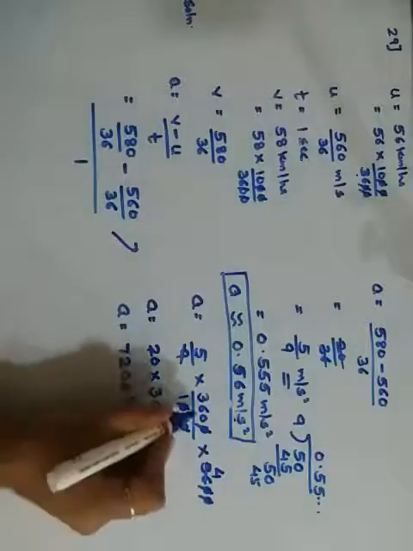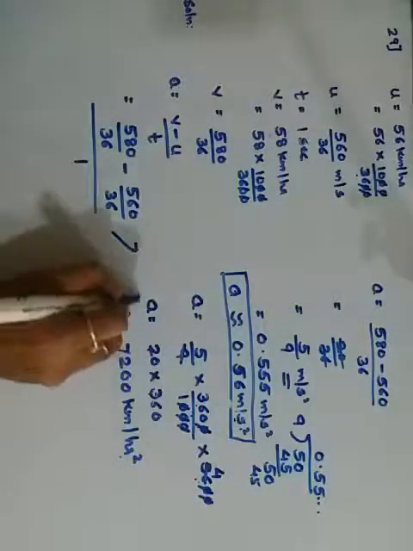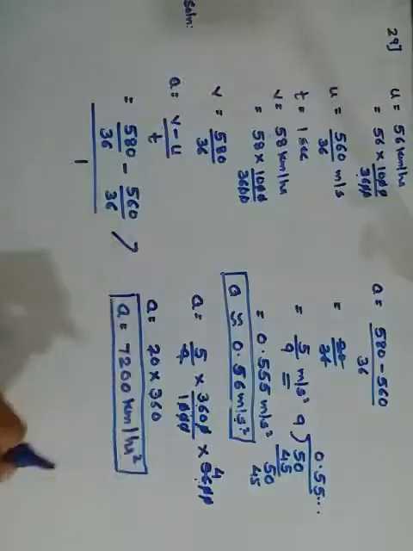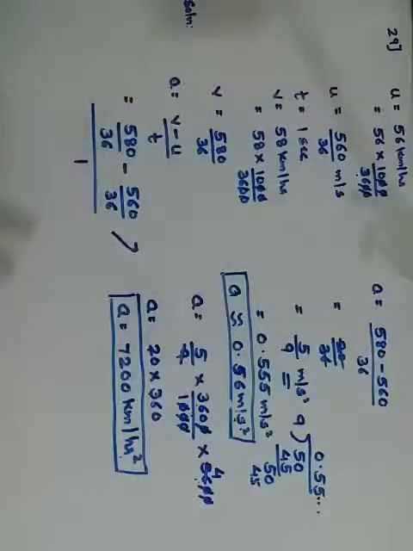Hour square, because you have taken 3600 2 times. Because it was second square, so it has to be hour square. Okay, they will specify, give your answer in meters per second square or kilometers per hour square. So accordingly you can solve it. Getting it? Lots of conversion part, but it's an easy one. Okay.